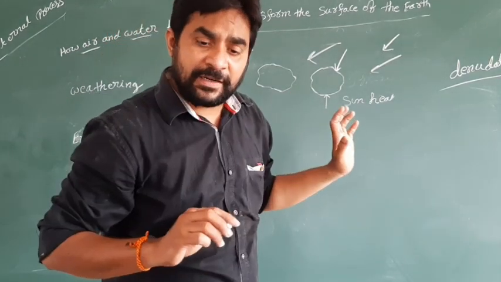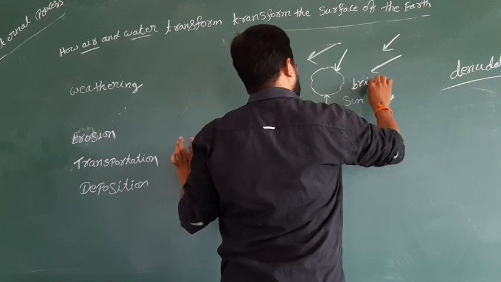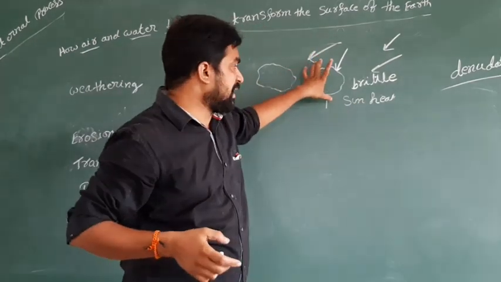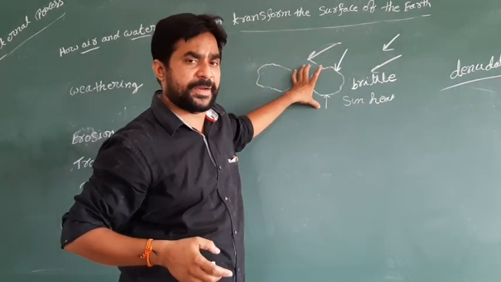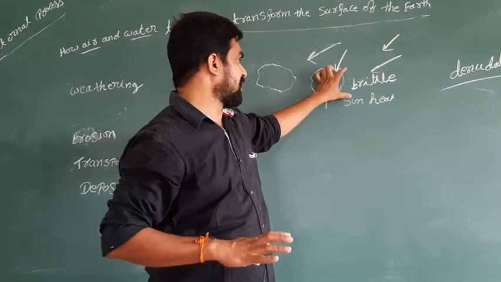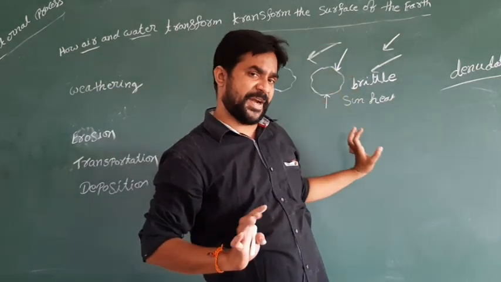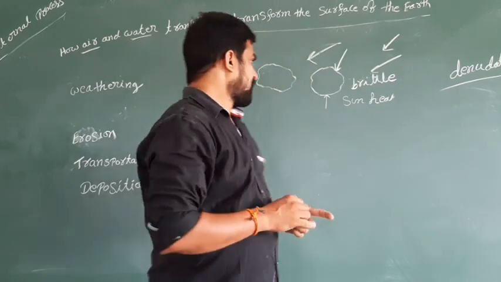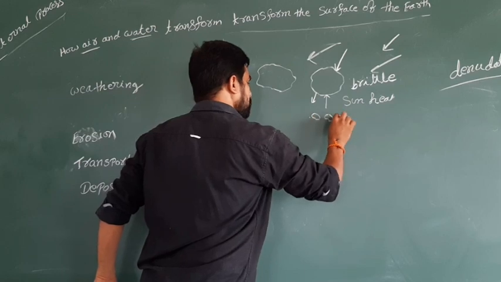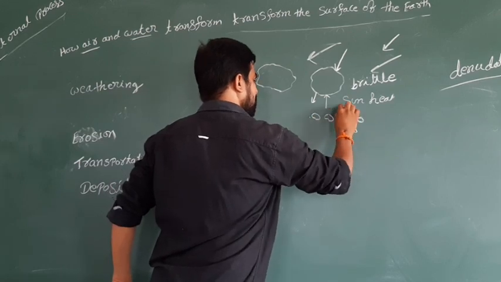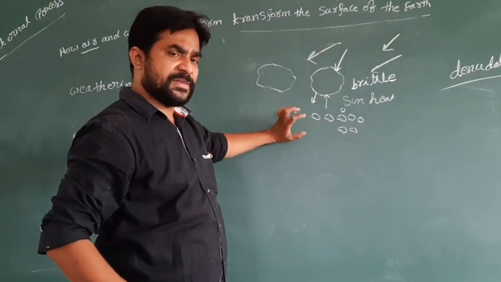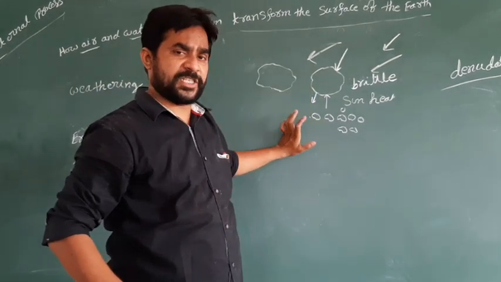Do you know the meaning of brittle? Brittle means the rock breaks, otherwise called spoiled, because of the interaction of high temperature, low temperature, and water involvement, the chemical reaction. The brittle rock is converted into small pieces, and these small pieces are separated from the rock.